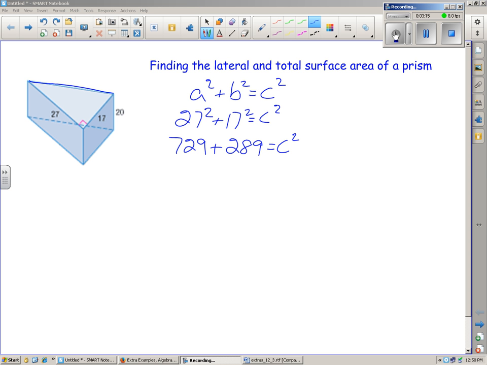Squaring the 27 and the 17 gives 729 plus 289 is c squared. So c is going to be the square root of those two things added together. That is the square root of 1018, which is approximately 31.9.